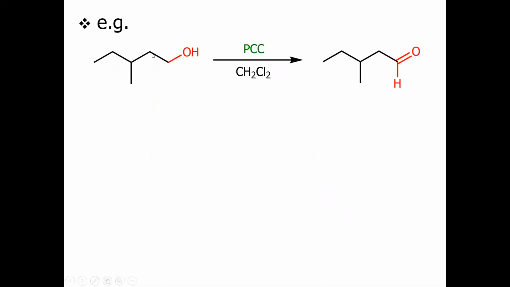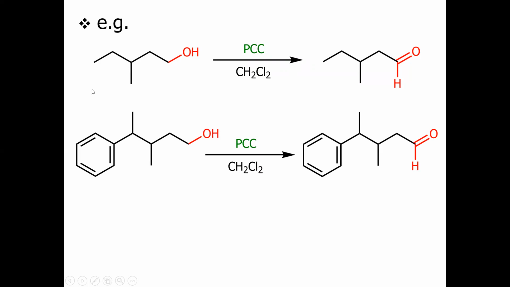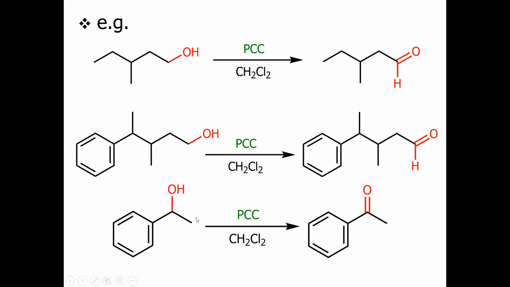Let's take some real examples. For example, we have this 1, 2, 3, 4, 5 carbon chain alcohol. When we treat it with pyridinium chlorochromate in dichloromethane solvent, this alcohol will convert into the corresponding aldehyde because it's a primary alcohol. Similarly, if we treat another primary alcohol with PCC, it will again give the aldehydic moiety. When we have a secondary alcohol and treat it with PCC, it will give a ketonic group. This is acetophenone.